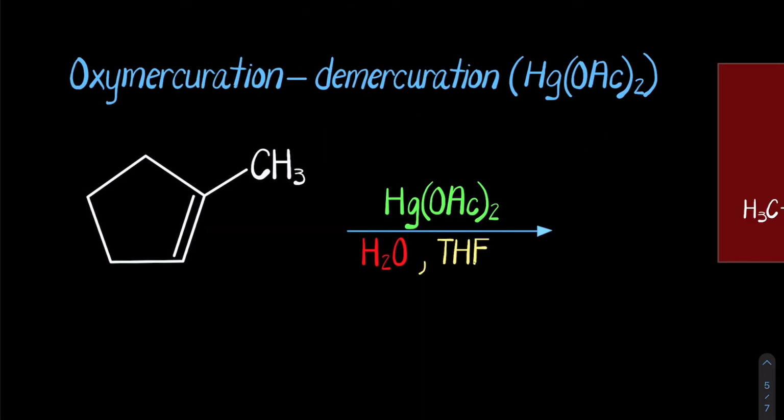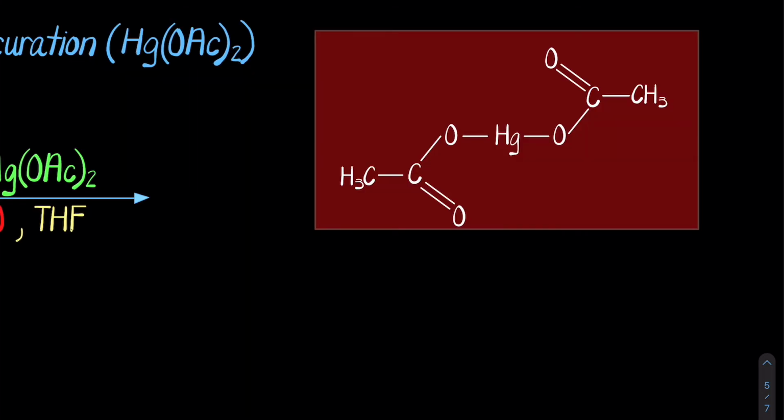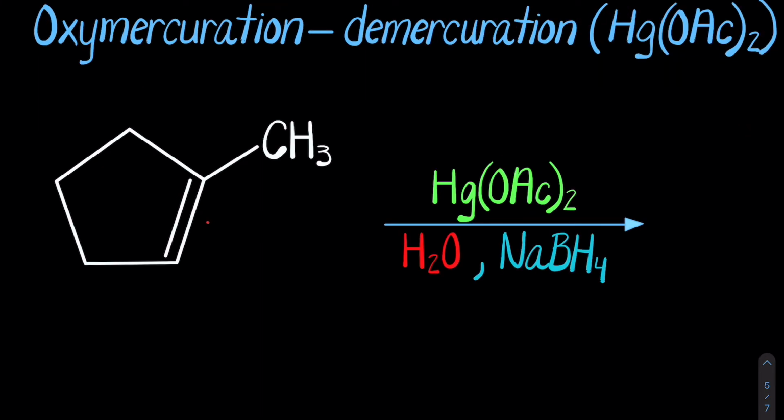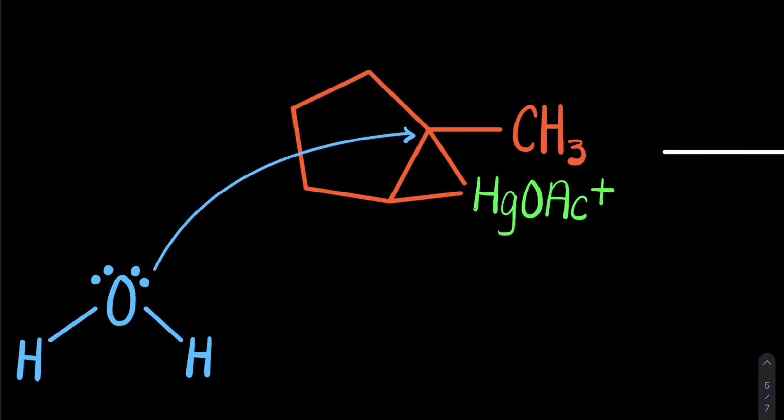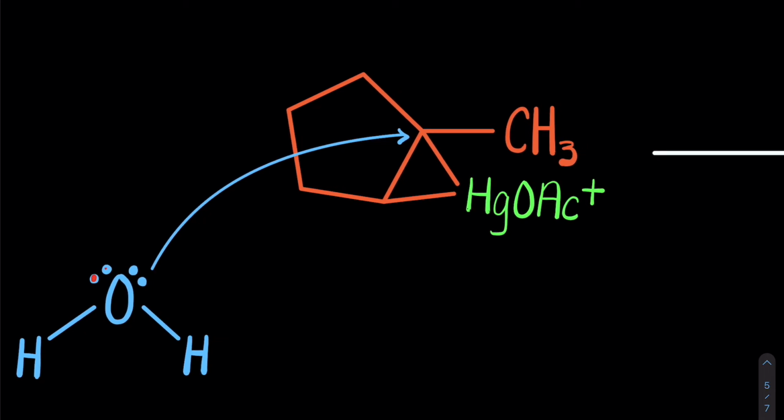So the last Markovnikov alkene addition that we're looking at is an oxymercuration-demercuration. It tells you exactly what it's going to run. We're running it with a mercury acetate ion. So let's do this. So the double bond attacks the mercury acetate. A mercurinium ion intermediate will form. The water molecule will add nucleophilically to the carbon that is more stable. Since we're not working with a carbocation intermediate, it's just the carbon that's more substituted. And so therefore, that's where the alcohol will end up.